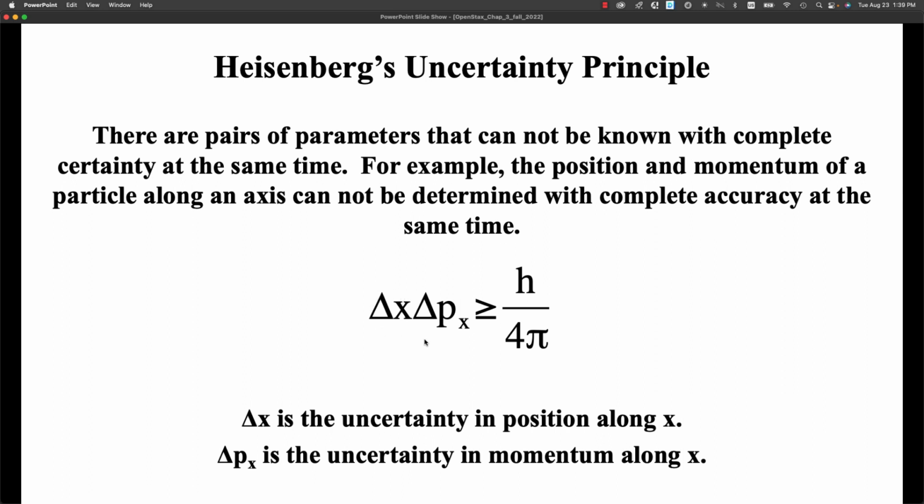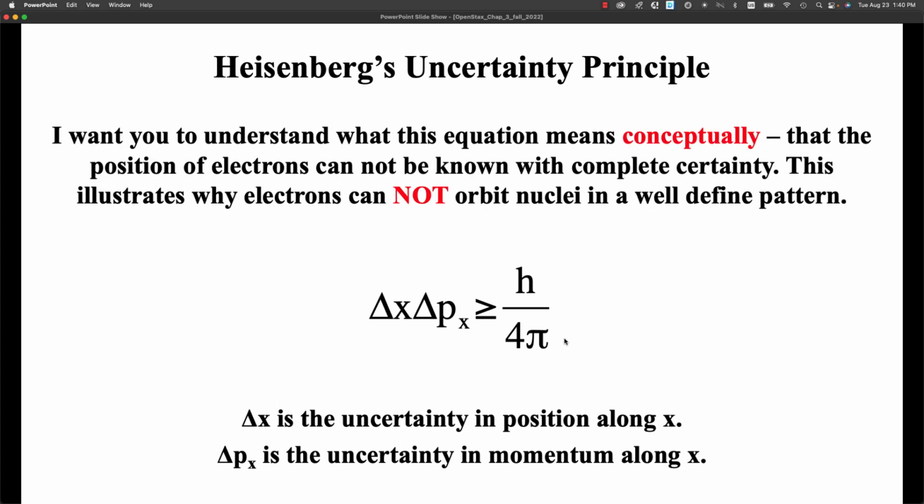The uncertainty in position times the uncertainty in momentum is always greater than or equal to Planck's constant divided by 4 pi. This is fairly important for electrons and atoms, and it illustrates why electrons cannot orbit nuclei in well-defined patterns, because we cannot know with certainty the position and the momentum.